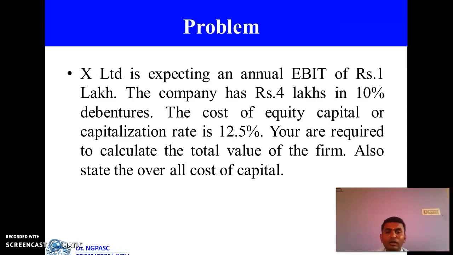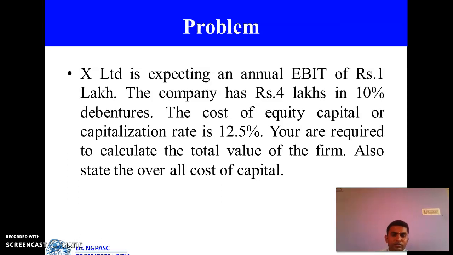I will read the question, then you can easily understand. X Limited is expecting an annual EBIT of rupees 1 lakh. The company has rupees 4 lakhs in 10% debentures. The cost of equity capital or equity capitalization rate is 12.5%. You are required to calculate the total value of the firm. Also state the overall cost of capital. There are two things we have to find out: one is the total value of the firm, another one is the overall cost of capital.